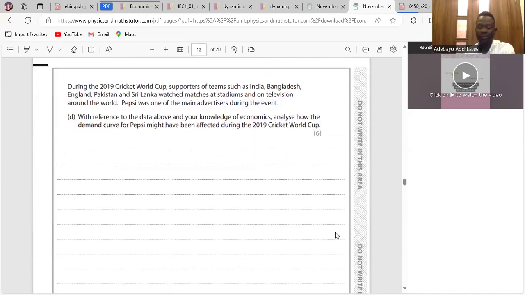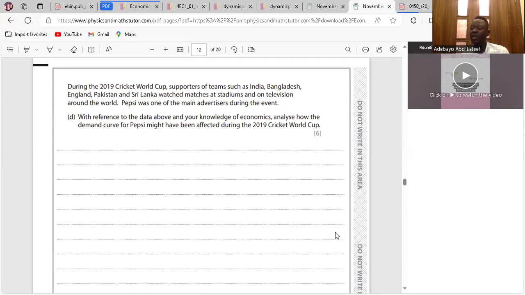Go to D. With reference to the data above and your knowledge of economics, analyze how the demand curve for Pepsi might have been affected during the 2019 Cricket World Cup. First, what is a demand curve? A demand curve is a graph that shows the inverse relationship between quantity demanded of a product and price. That's a demand curve. Advertisement is the creation of awareness to customers about a product.